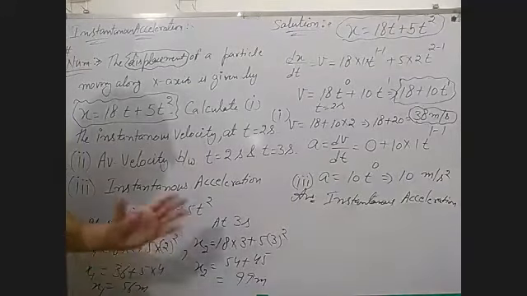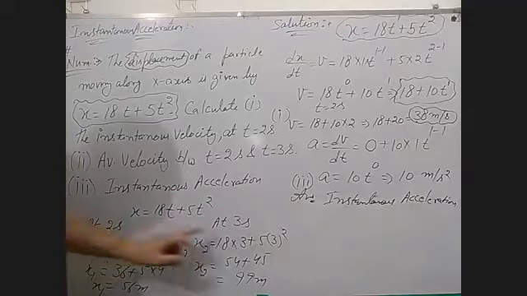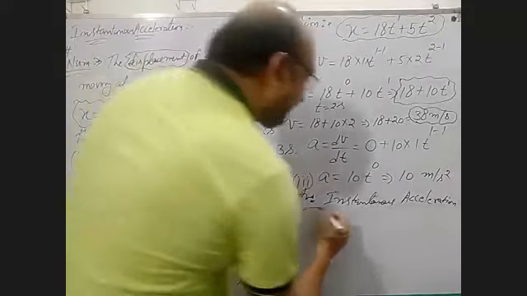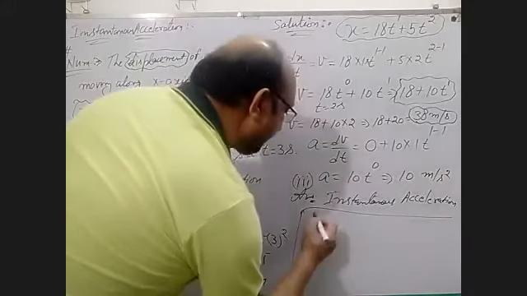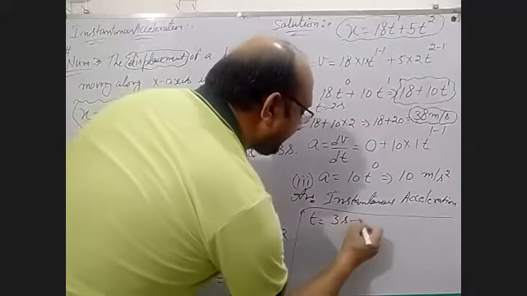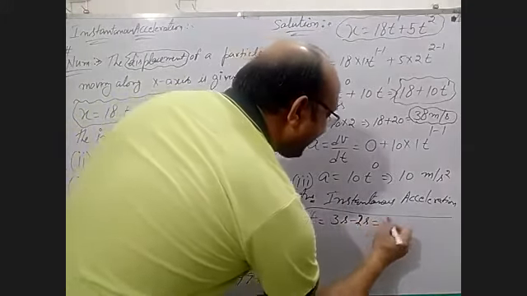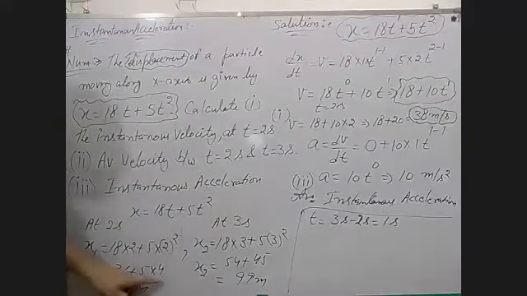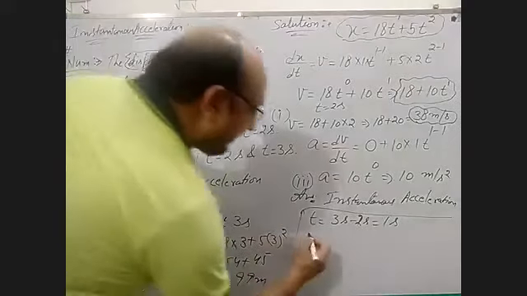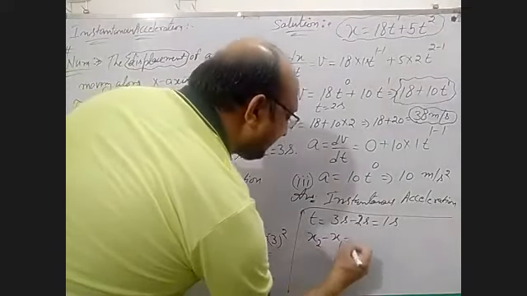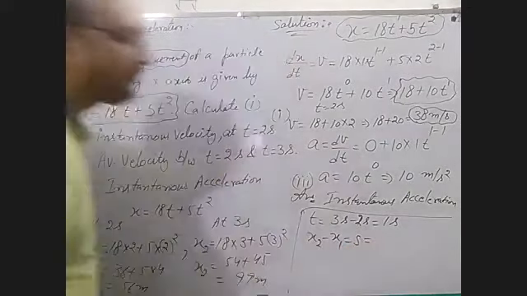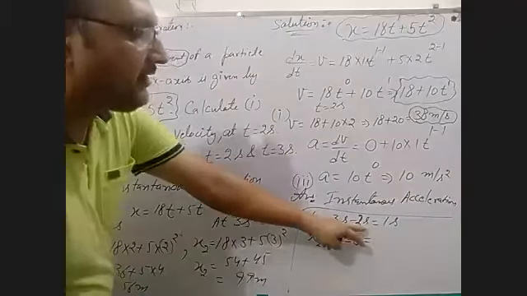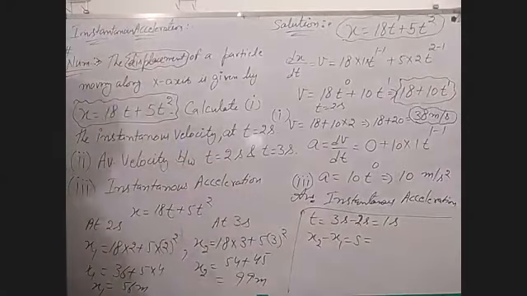But during this time, from 2 seconds to 3 seconds, the time interval is only 1 second. In this 1 second, how much displacement is covered by the object? x2 minus x1 gives you the actual displacement in the time interval 2 seconds to 3 seconds.